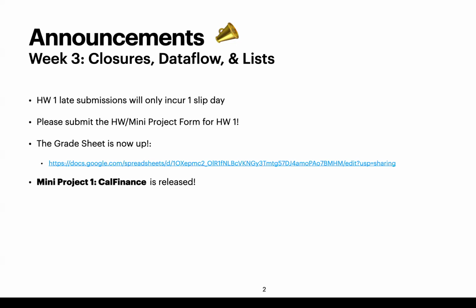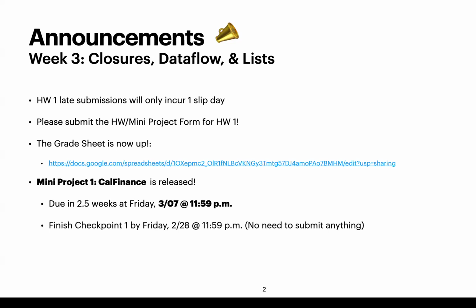Mini Project 1, Cal Finance, has been released. It's due in around 2.5 weeks, on Friday, March 7th. There is a checkpoint 1 in there, but you don't need to submit anything. That's just to help you stay on track. If you're able to meet this checkpoint by that day, you're making good progress. And we think that 2.5 weeks is more than enough to finish this project.